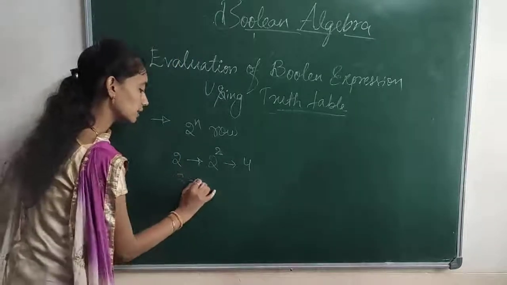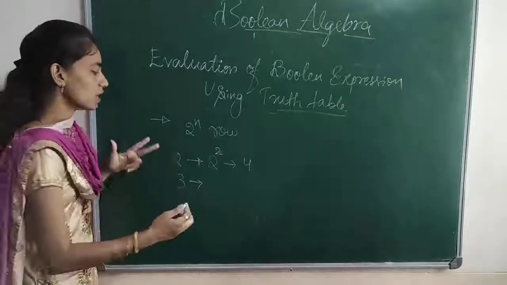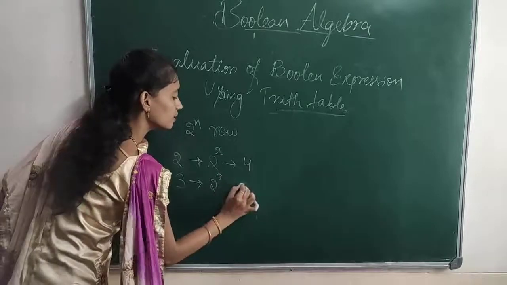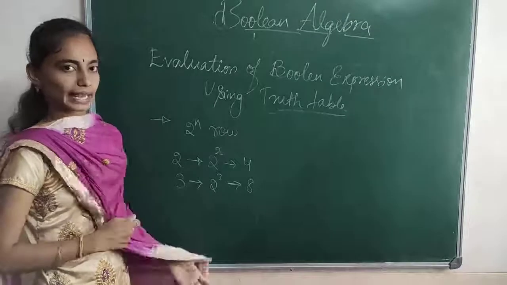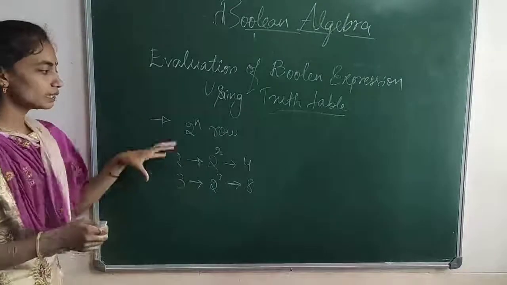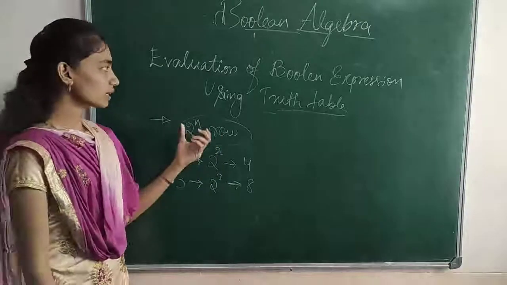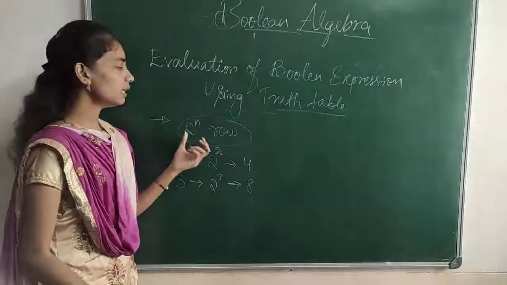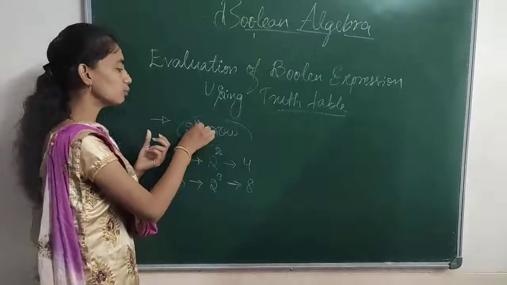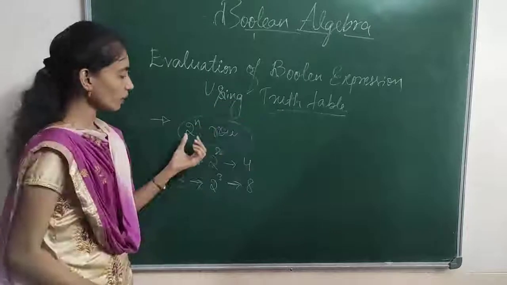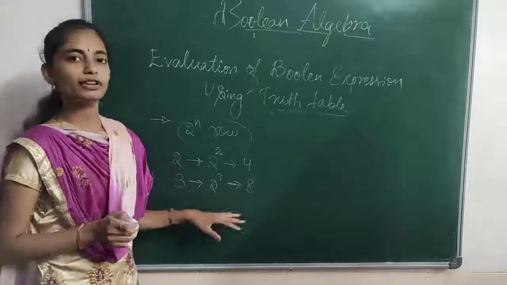Suppose we are taking 3 inputs, x, y, z. Then 2 power 3 is 8, so we have 8 combinations in the truth table. Likewise, we take the inputs with the help of this 2 power n. So we have to construct the truth table based on this. However many inputs we provide, that is the power. So this is a combination of inputs.